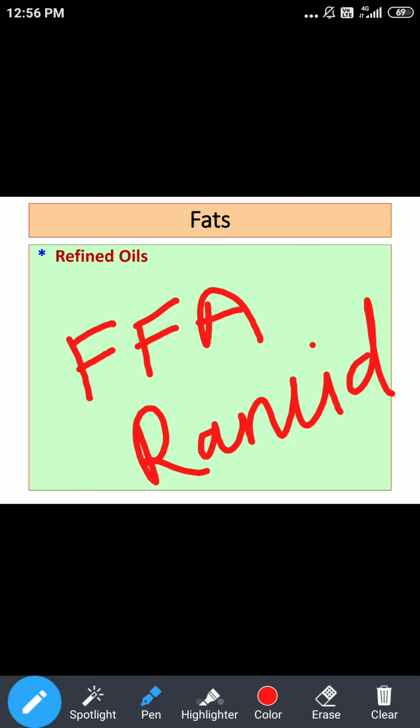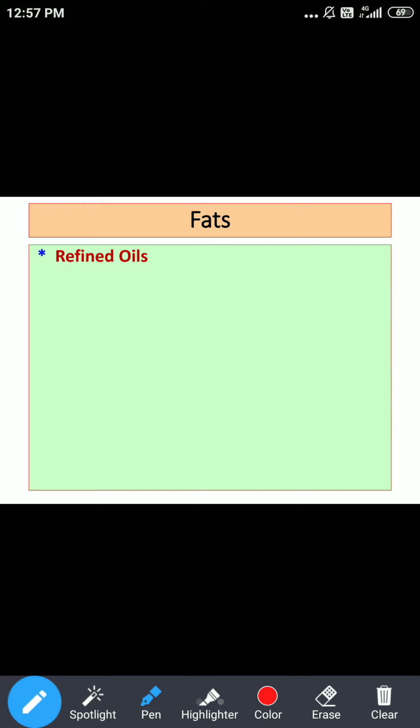Like in hydrogenation, we said PUFAs will get converted to saturated fats. This will not happen in refining. So refining will just improve the quality, and it will remove free fatty acids and rancid material from the raw oil.